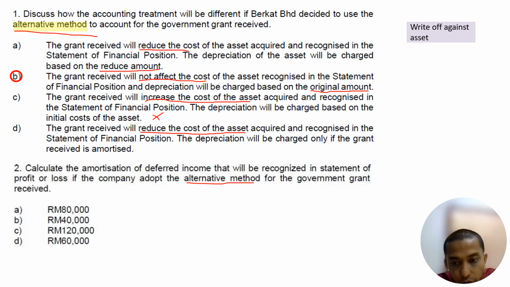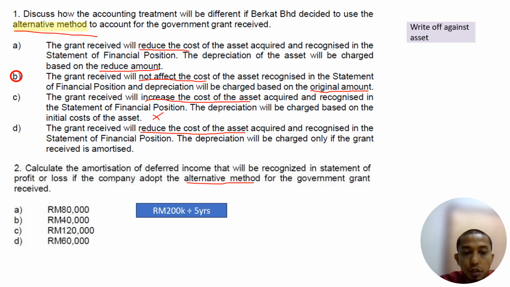So the alternative to write-off against asset method is deferred income method. All right. So if the company adopts deferred income method, the grant amortization is going to be 200,000 divided by 5 years. Why 5 years? Because useful life is 5 years. So you are going to get the answer of 40,000. Easy. Okay. So next.